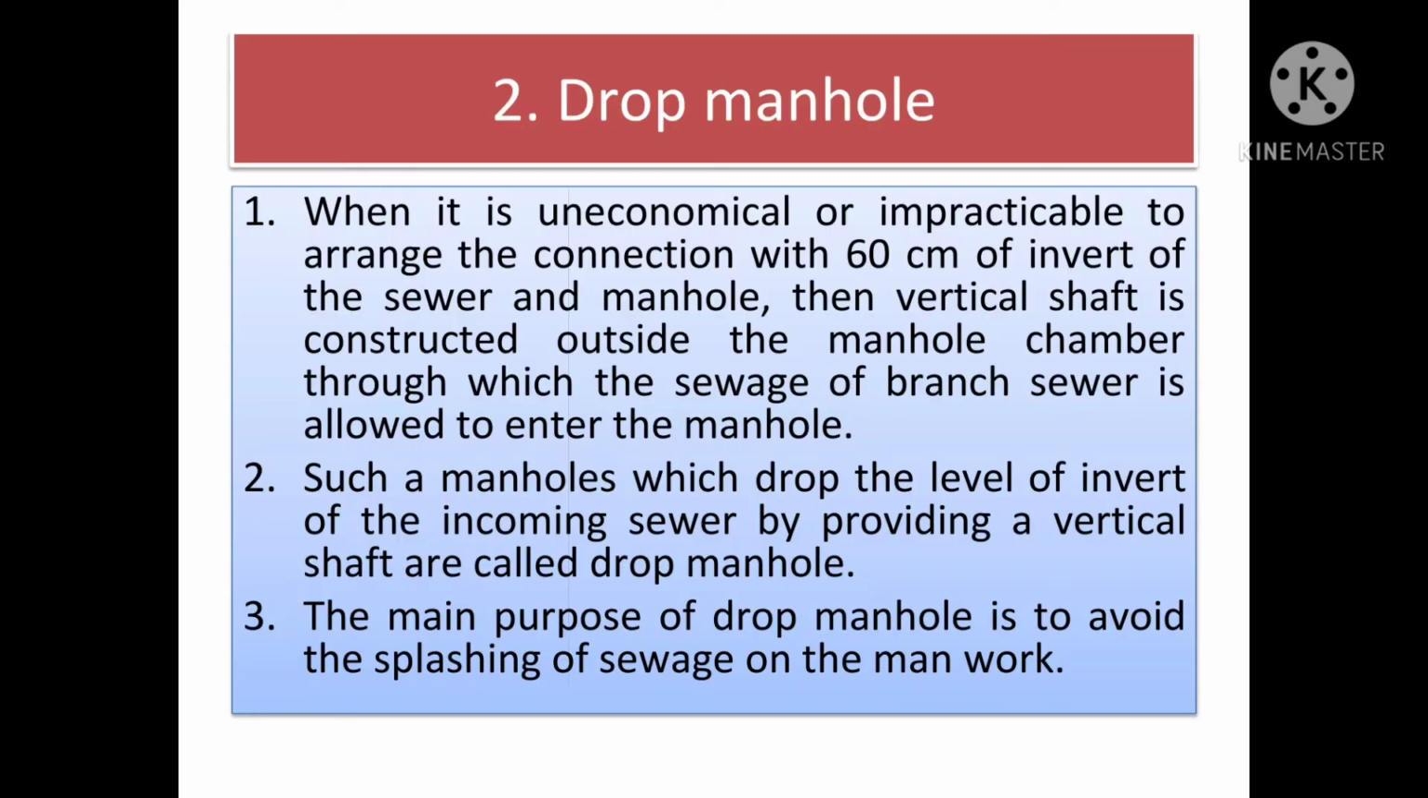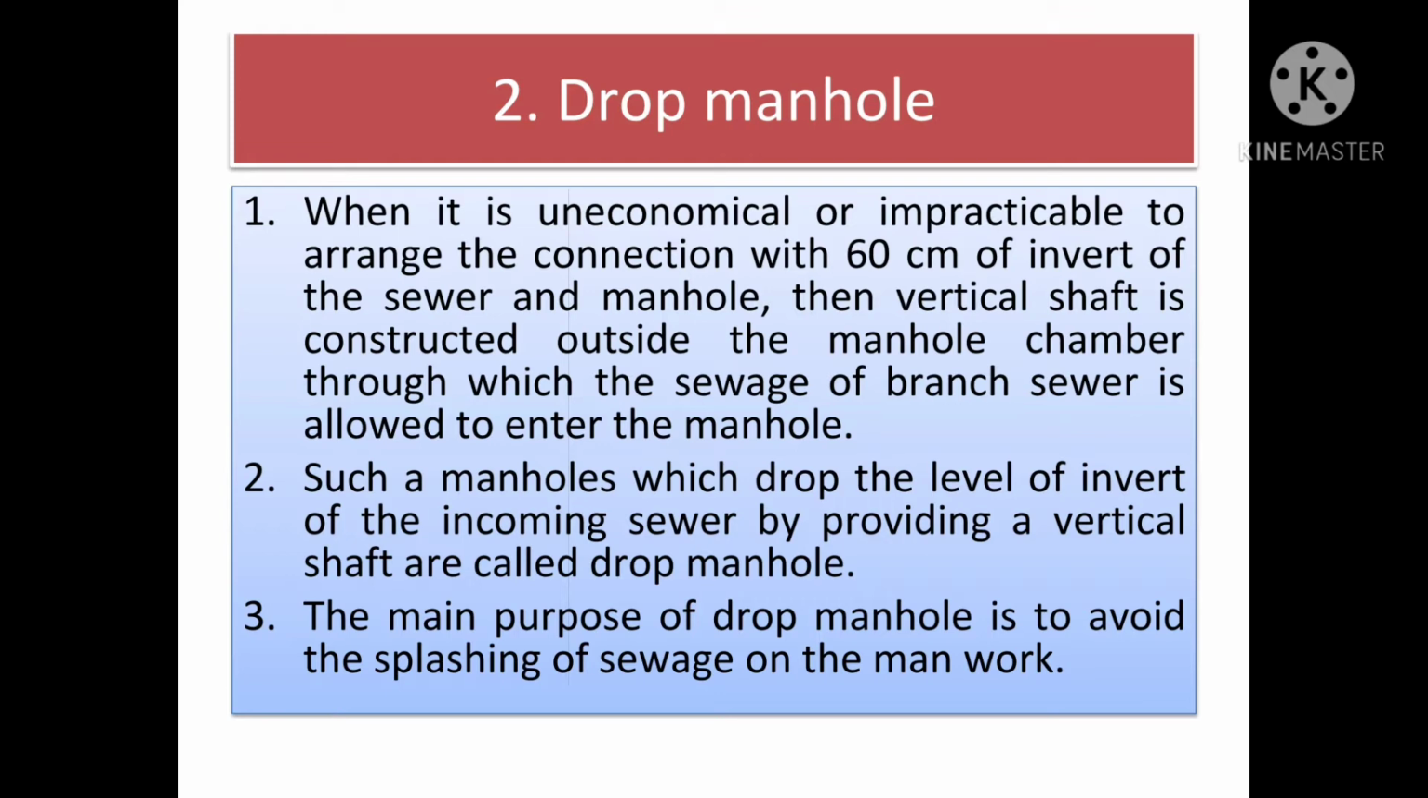Next appurtenance is drop manhole. When it is uneconomical or impracticable to arrange the connection within 60 cm of invert of the sewer and manhole, a vertical shaft is constructed outside the manhole chamber through which the sewage of the branch sewer is allowed to enter the manhole. Such a manhole, which drops the level of invert of the incoming sewer by providing a vertical shaft, is called a drop manhole. The main purpose of a drop manhole is to avoid the splashing of sewage on the manwork.